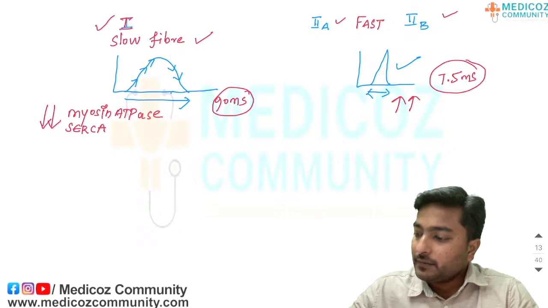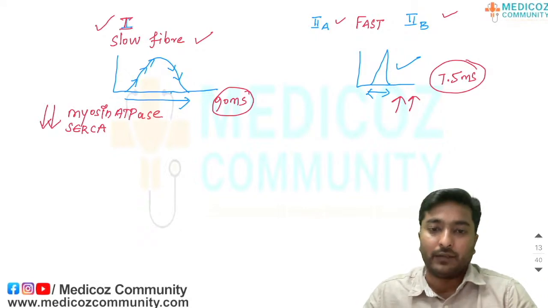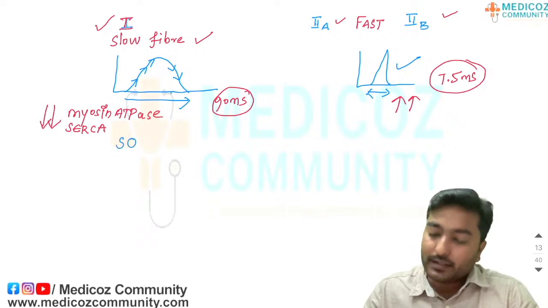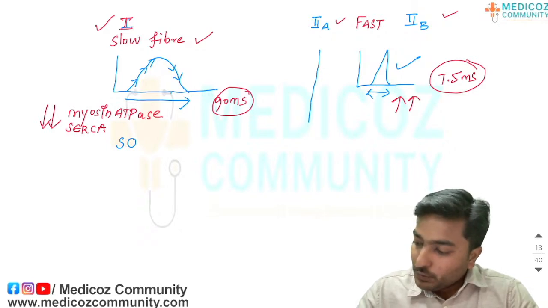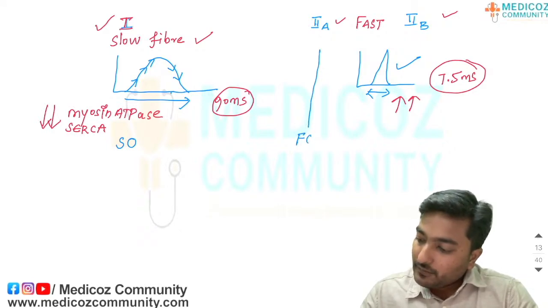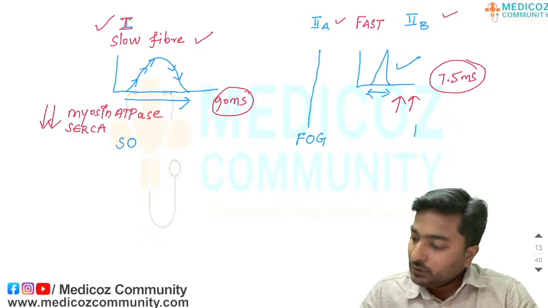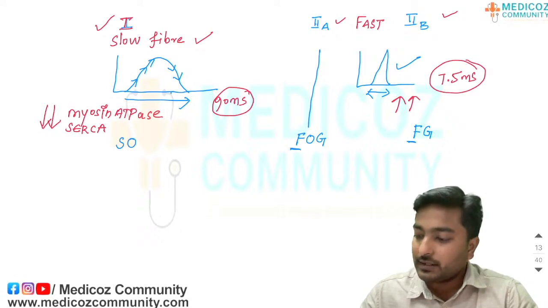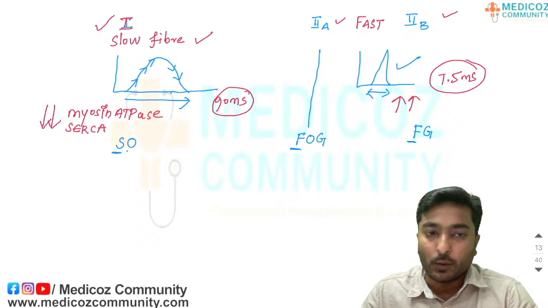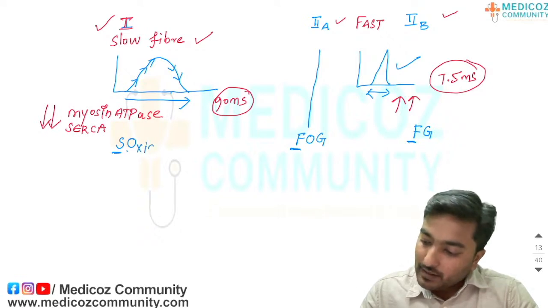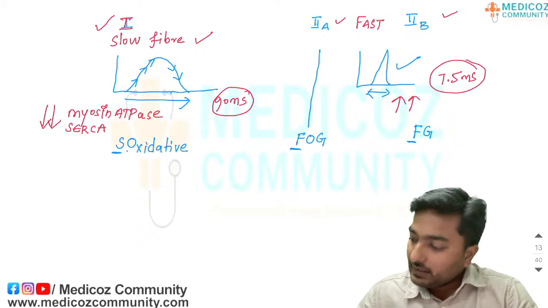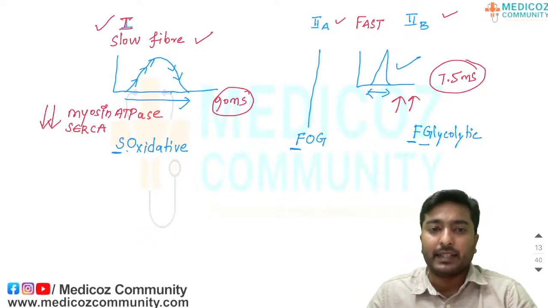Then what other differences could you find between these two muscle fibers? Slow, I can write it as SO, type 2A fiber as FOG and type 2B as FG. Here F indicates fast, S indicates slow. Here the O indicates oxidative type of metabolism will take place here. Here glycolytic metabolism will take place here.